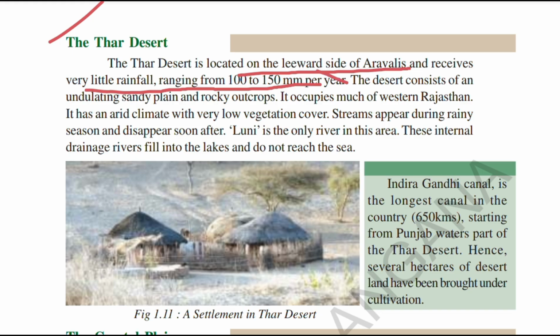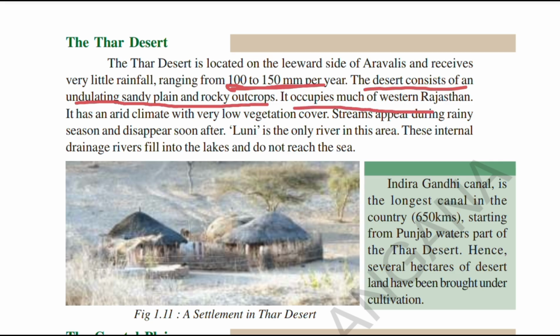This is the most important line here, on which the examiner will ask you in MCQ type questions. You should focus on these questions very clearly and concentrate. The rainfall is 100 to 150 millimeters per year. Now coming to the next part, the desert consists of an undulating sandy plain and rocky outcrops. It occupies much of western Rajasthan.